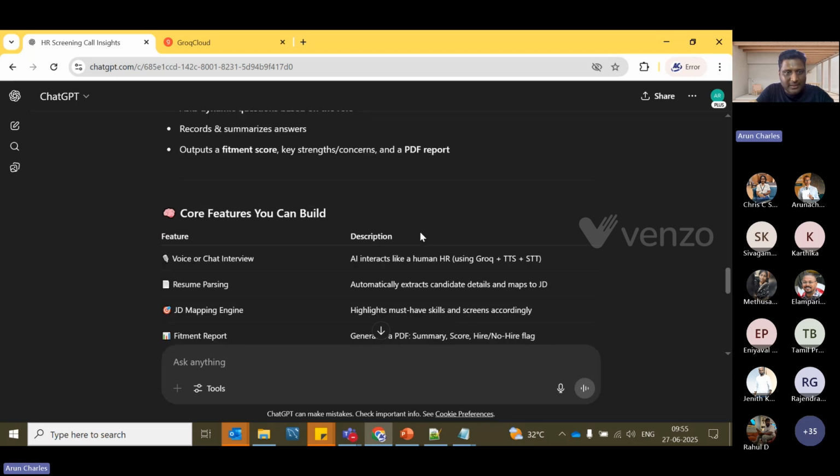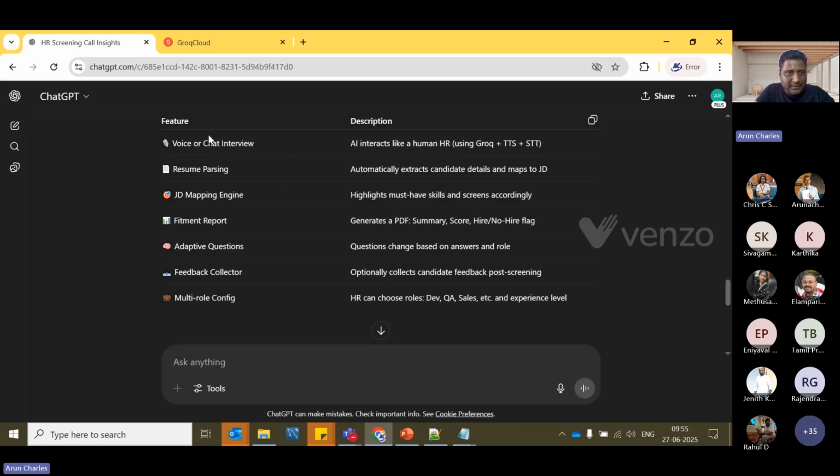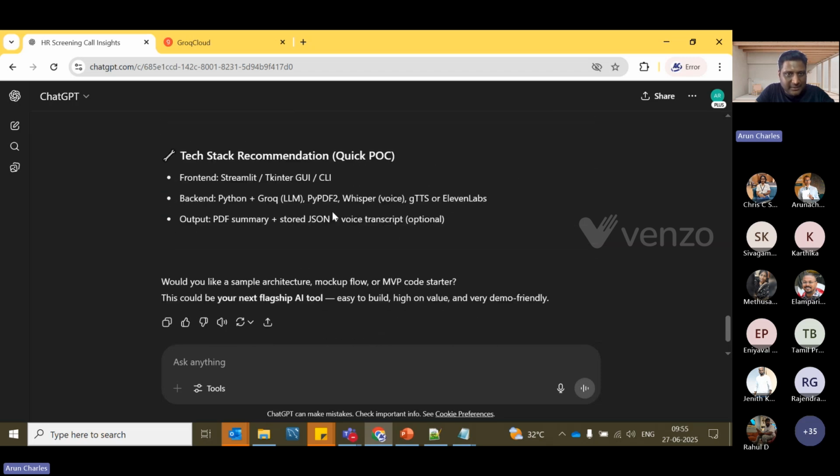But don't worry, we can ignore all those things. From here it's needed. So it says that yes, we can do it. It already comes to this place, right? It says that we need voice, we need resume parsing, we need these things, and how we can do it like that. Okay, so it gives you some information, right?